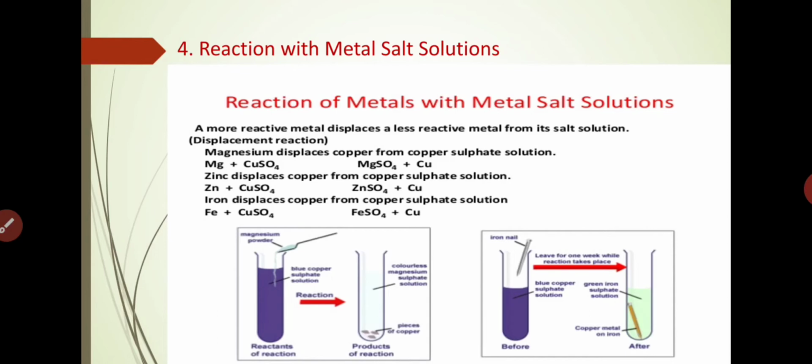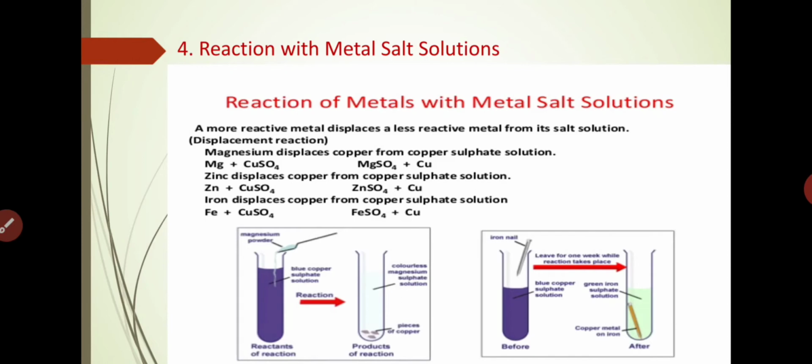Displace means to be moved out from their place. So what happens? A more reactive metal displaces a less reactive metal from its solution. Understand? One metal replaces another from its salt solution.